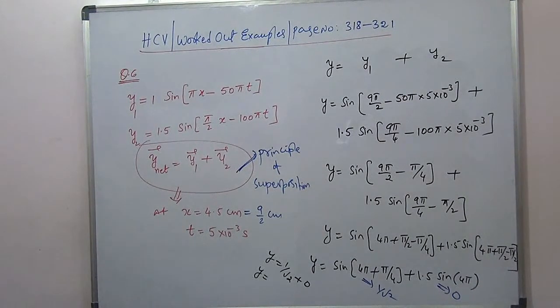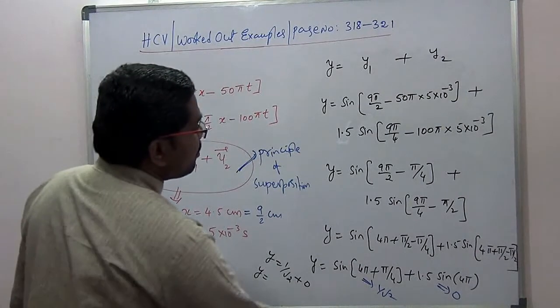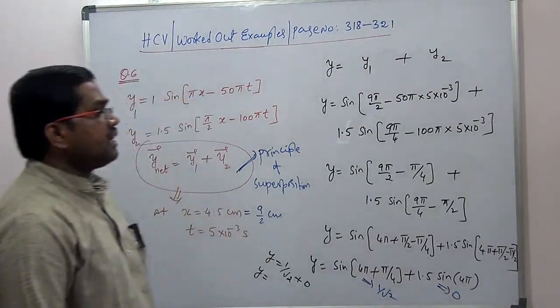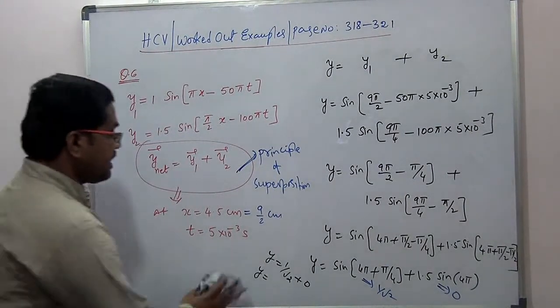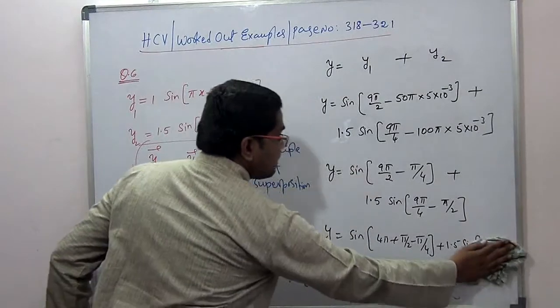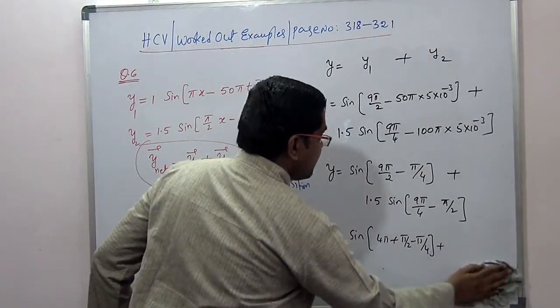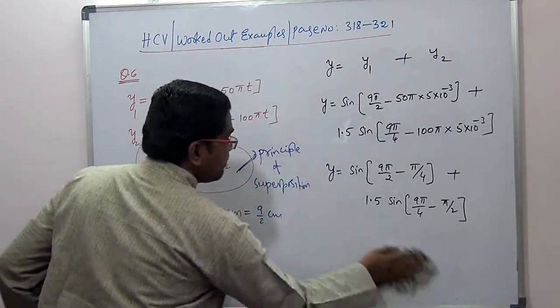Then y1 and y2 will be 9 pi by 2. So 9 pi by 4, yeah. I'm sorry, here it will be 9 pi by 4, not 9 pi by 2. Sorry, so here we did a mistake.